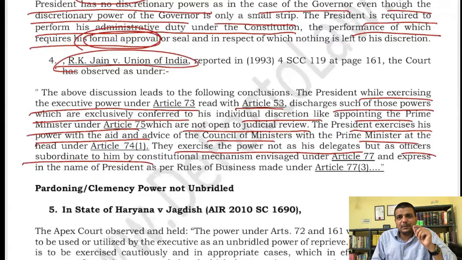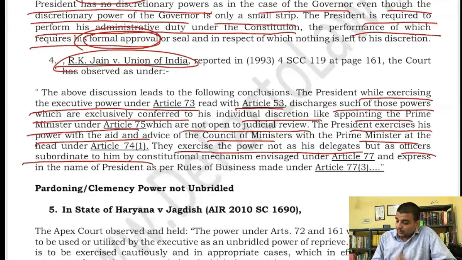So the executive power of 53 is limited in nature, right? And the executive power in 73 is much wider. Okay, so that is a very small difference, but a very important difference, I must add. So please read that RK Jain case, it clears everything.